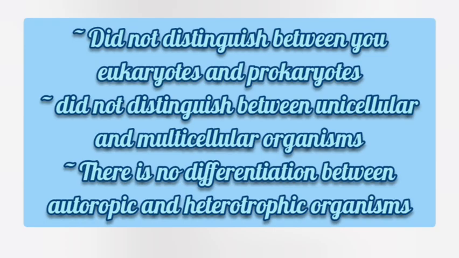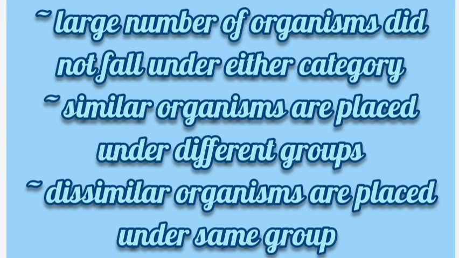Answer: 1. Did not distinguish between eukaryotes and prokaryotes. 2. Did not distinguish between unicellular and multicellular organisms. 3. There is no differentiation between autotrophic and heterotrophic organisms. 4. A large number of organisms did not fall under either category. 5. Similar organisms are placed under different groups. 6. Dissimilar organisms are placed under the same group.